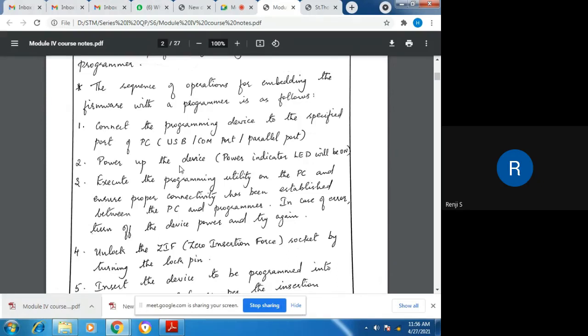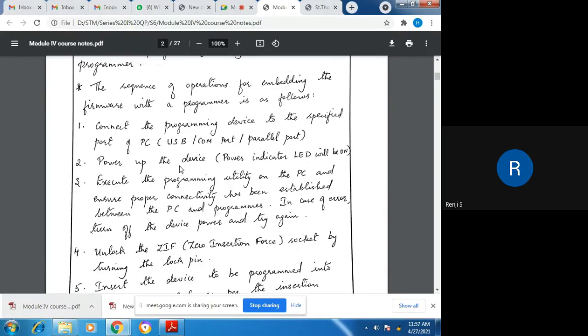Or any parallel port or COM port, etc. Then next we have to power up the device, that is the programmer device. The power indicator LED will be on now. Just like you plug your USB into the system, we are just plugging the programming device into the system. A USB doesn't have any ports to connect another device, but this programmer device has a port to connect an external device, and we can connect the memory chip into this programmer device, and we can transfer the program in our PC directly into this memory chip. So the next step is to power up the programmer device.